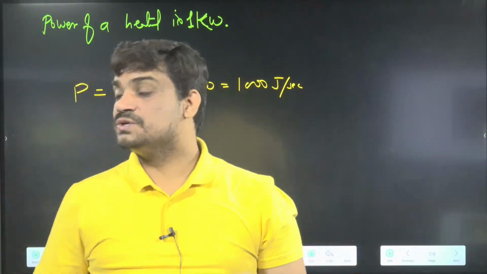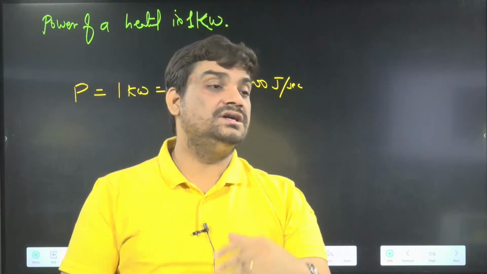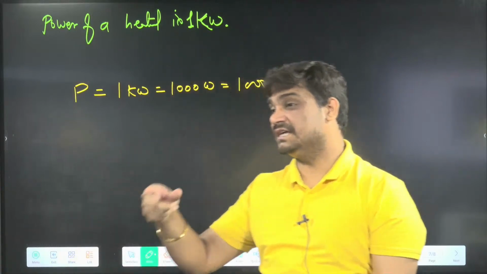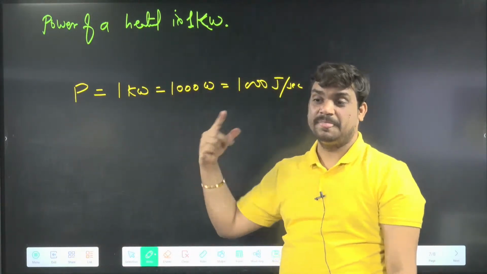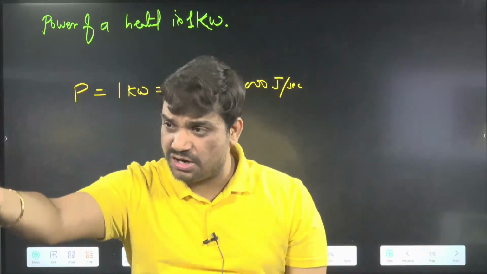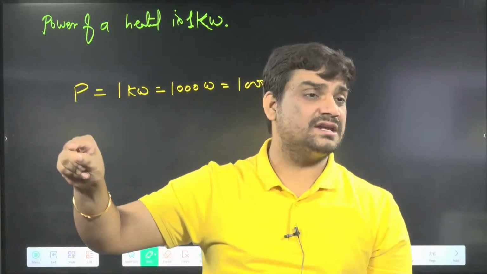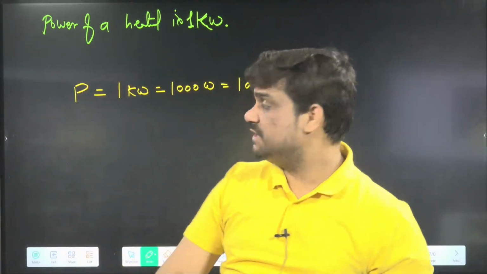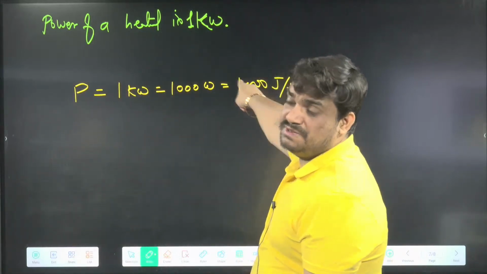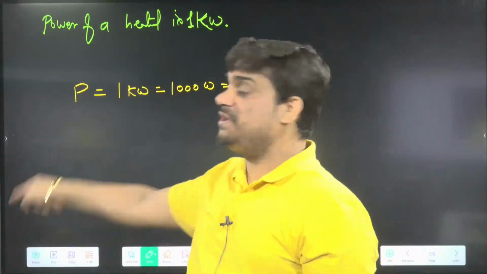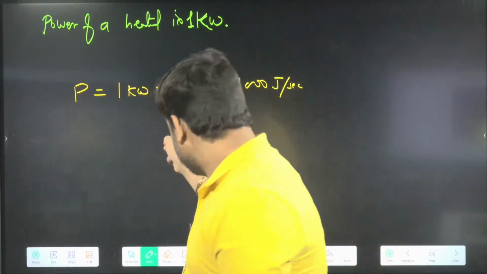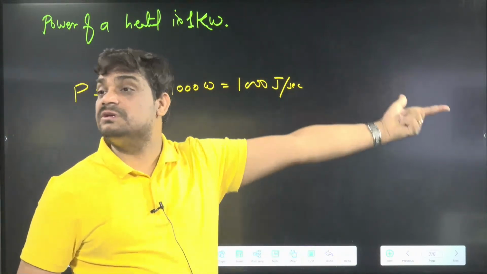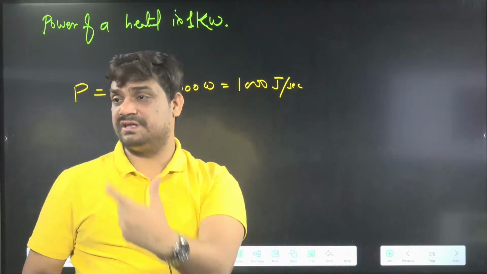Suppose in this case 100 joule per second loss is there. How much will be usable for us? Usable power will be only 900. 200 loss, 800. 300 loss, 700. Sometimes these losses can be given in terms of percentage. If 80% efficiency, then 80% of 1000, which means 800, will be the usable power. With 50% efficiency, 50% will be the usable power. With 20% efficiency, 20% of 1000 will be the usable power. As per the question, whatever they have given, we have to take.